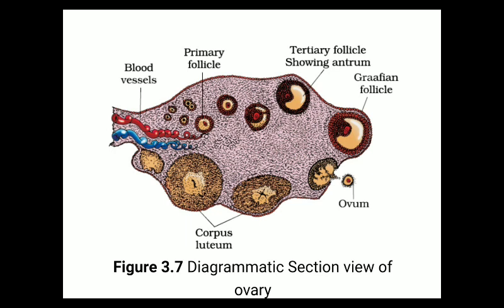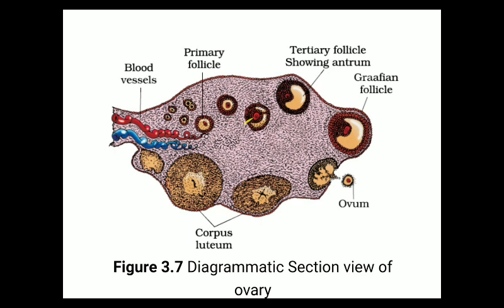The primary oocyte gets surrounded by granulosa cells, and that structure is known as the primary follicle. The primary follicle contains the primary oocyte, and further development of the primary follicle into the secondary follicle takes place.